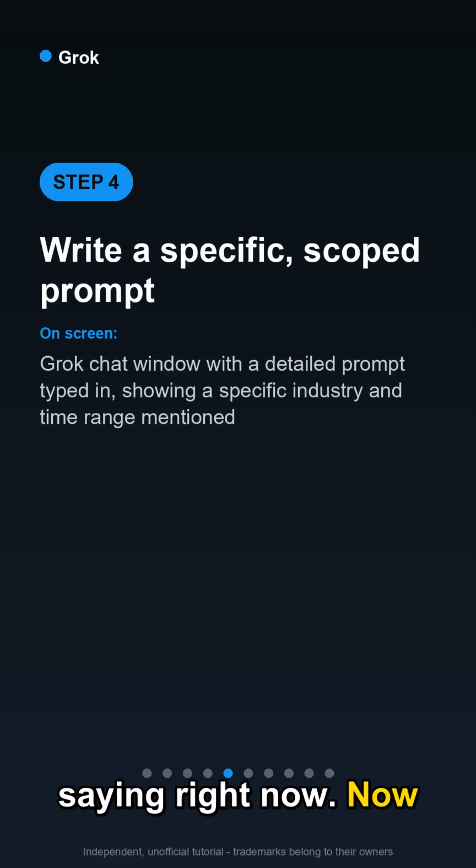Now craft a prompt that is specific about topic, time window, and the format you want. For example, summarize the top concerns and sentiments around enterprise AI adoption on X in the past 48 hours, organized by theme, with representative quotes. The more scoped your prompt, the more actionable the output. Vague questions get vague answers.